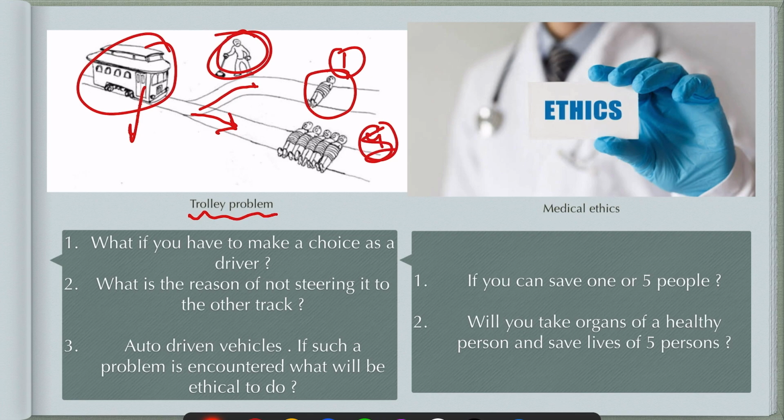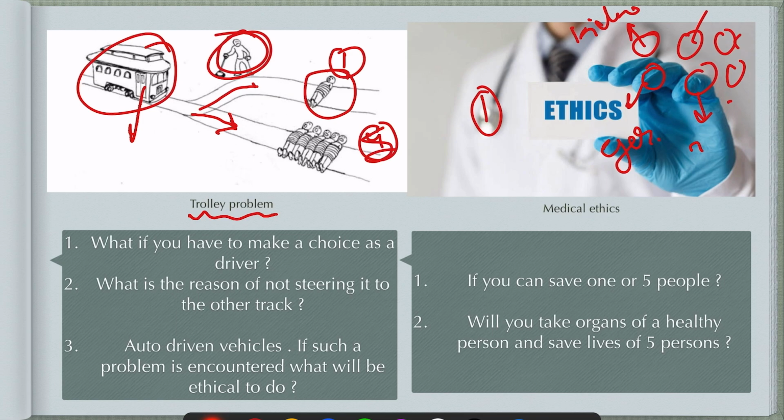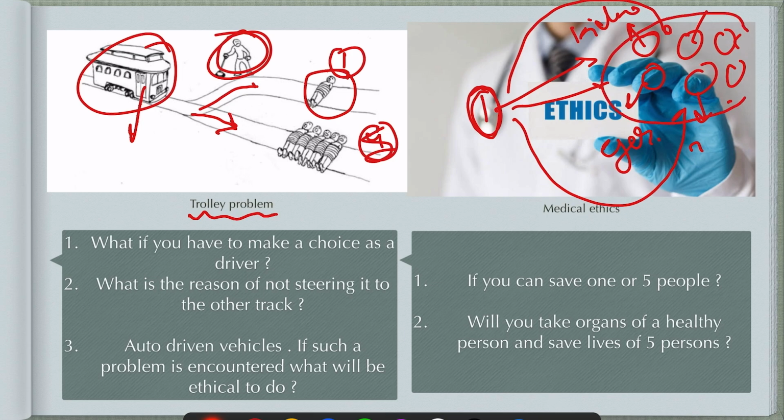Now suppose you went to a clinic just for a regular checkup, and there are six persons who are dying there and in need of emergency help. For example, one needs a kidney, another needs eyes, and so on. By this logic, is it right to use this person and donate different organs to different persons so that you save more lives and you kill this one? Is it right? By the same logic, it should be right.